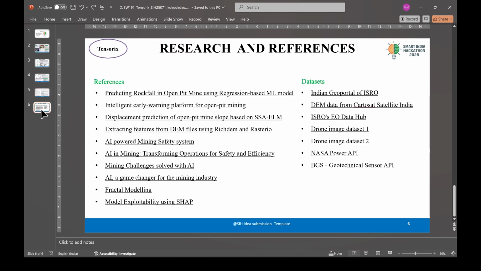Here are the references and the datasets that we used. To conclude, our project is not just an idea. It is a deployable, scalable solution with a single mission in mind: to protect miners and save lives.